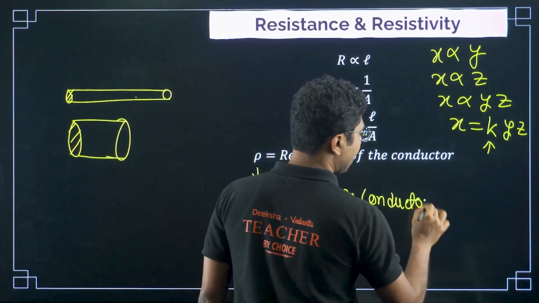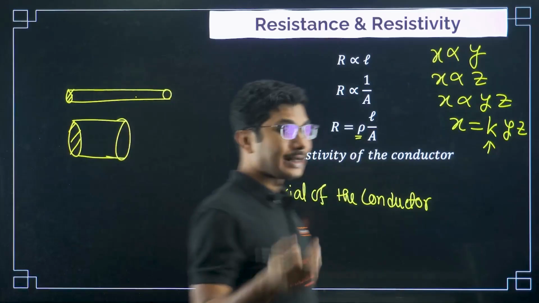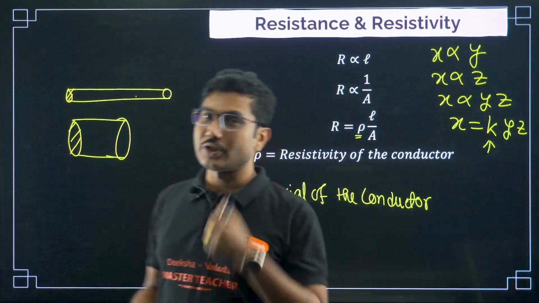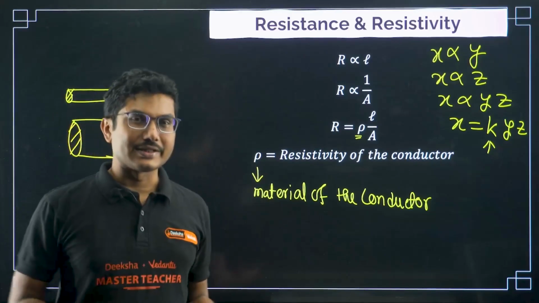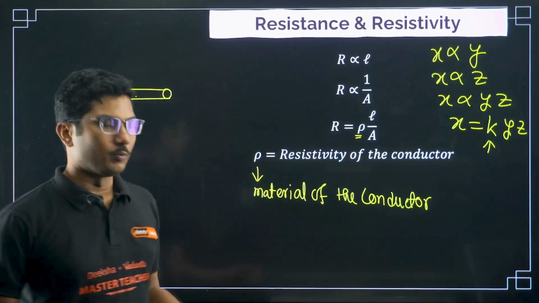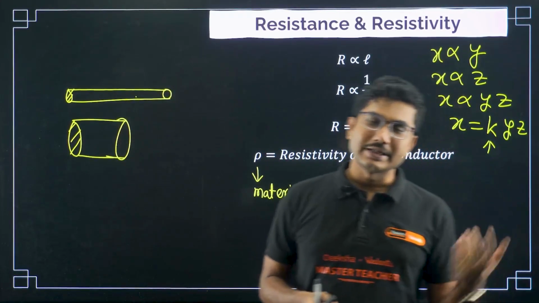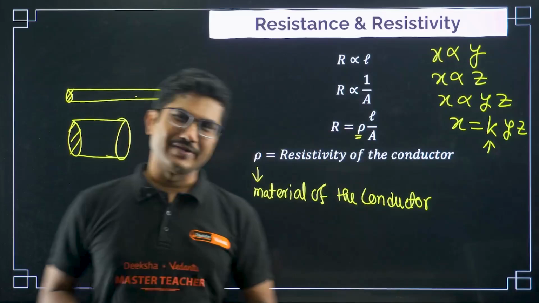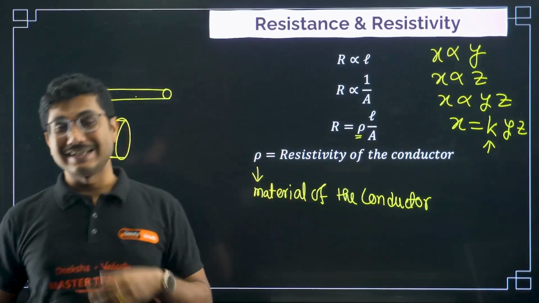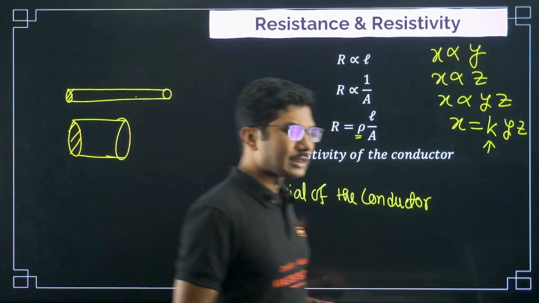For example, I gave you one important example: iron and copper, both having the same length and same dimension, but copper will have less resistance. Why? Because the resistivity of copper is very low. Copper, silver, gold, platinum generally have very low resistivity, whereas iron and a few other metals generally have slightly higher resistivity. Even though all the metals are good conductors,